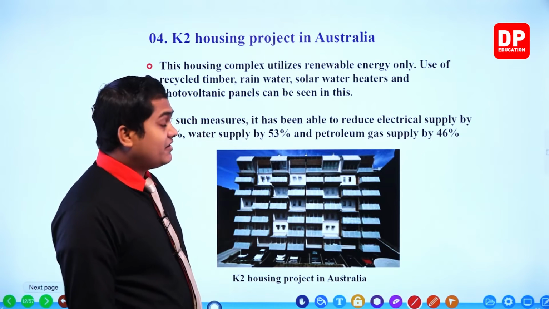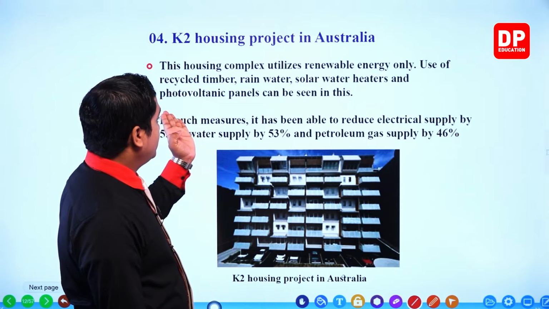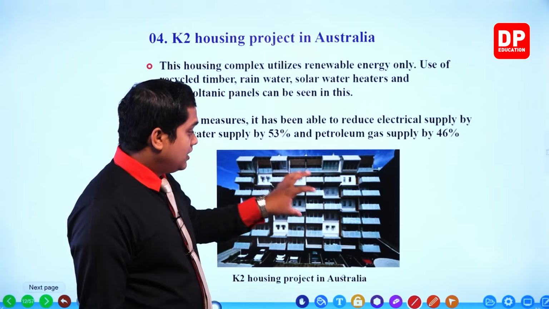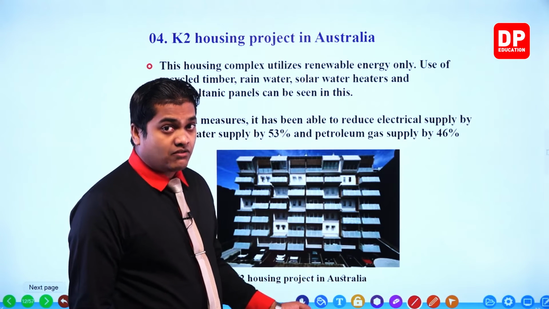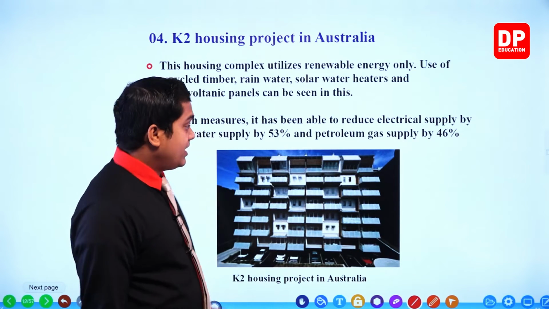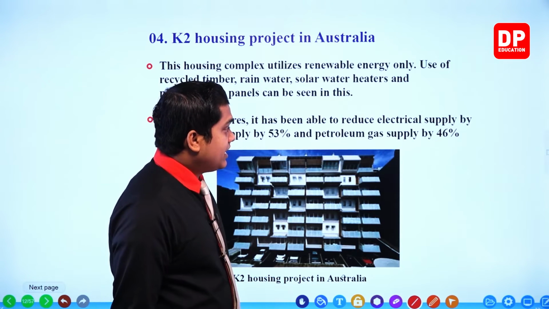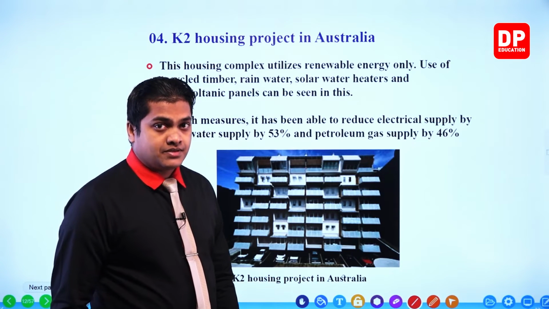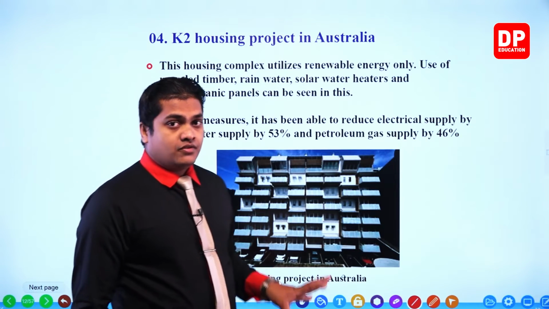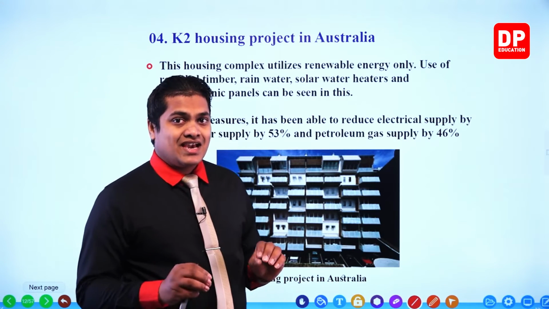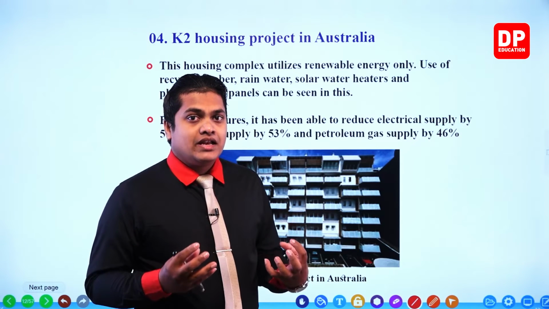Water supply by 53%. Water supply, as they are using rainwater, right? Because the housing complex is using rainwater, the water requirement has been reduced by how much? 53%. And petroleum gas supply by 46%.